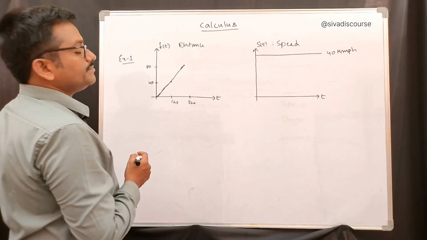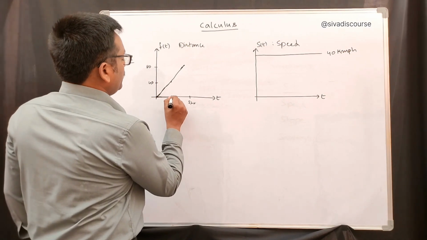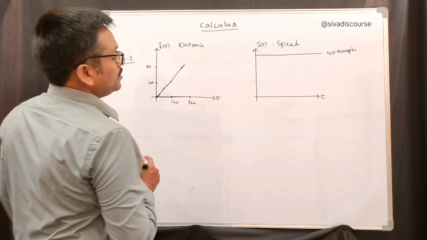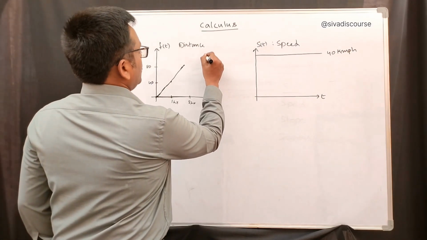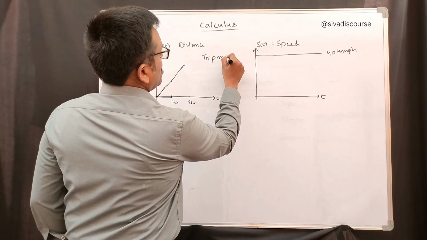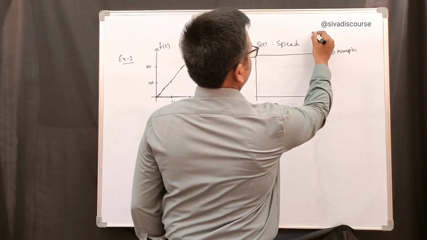If you observe here, for every 1 hour, the car may not start at 0. This is referred to in a trip meter, and the speed is referred to in a speedometer.